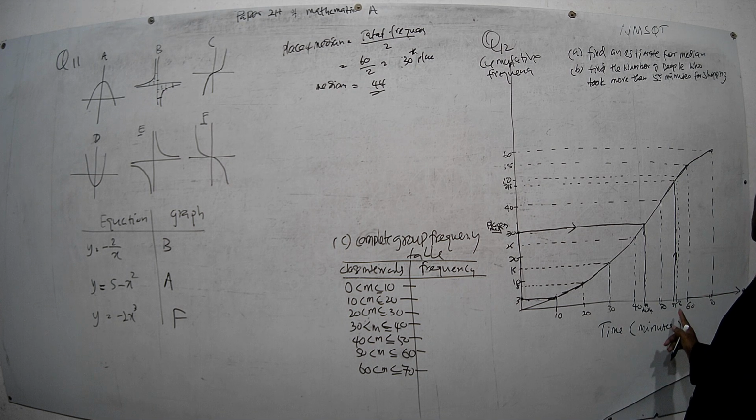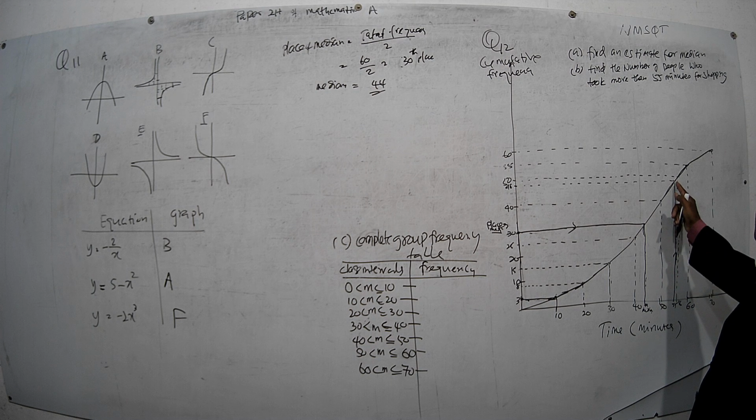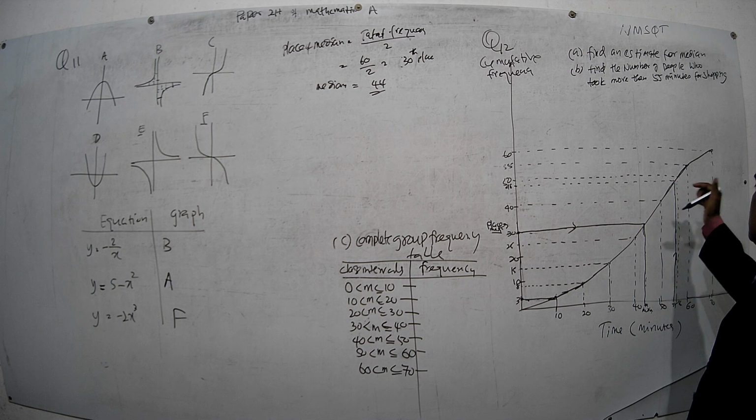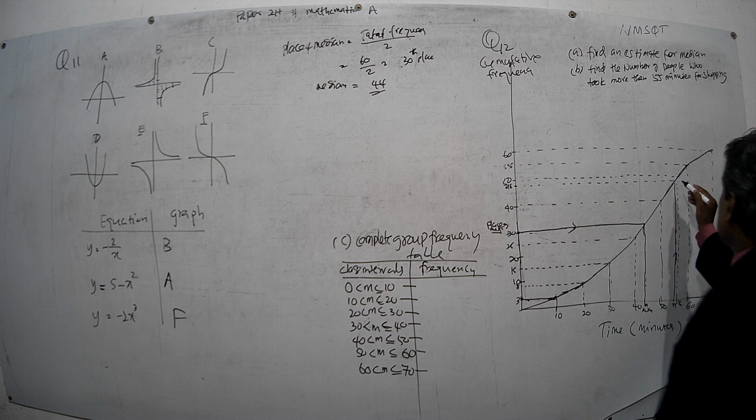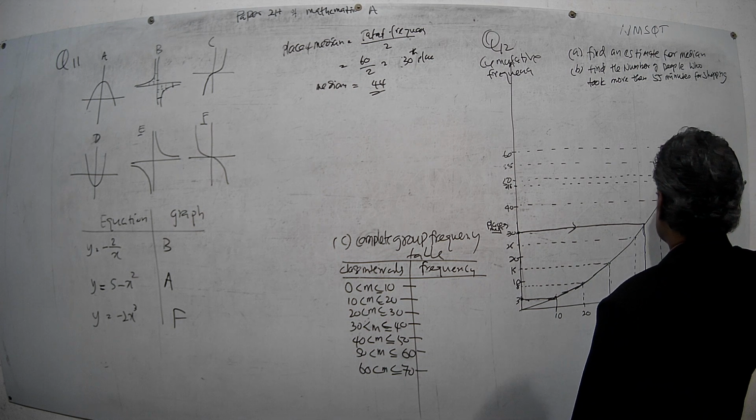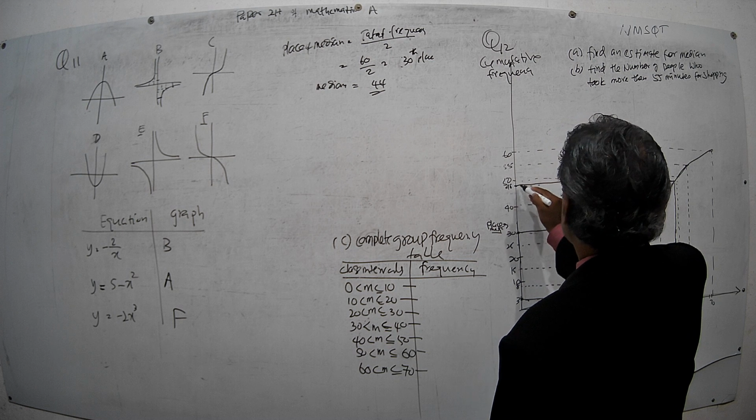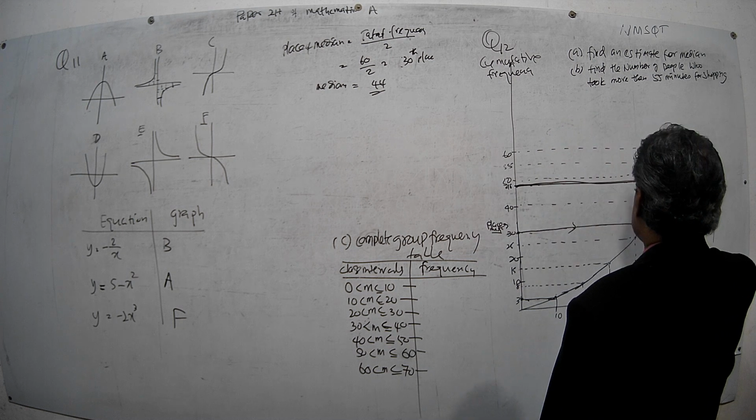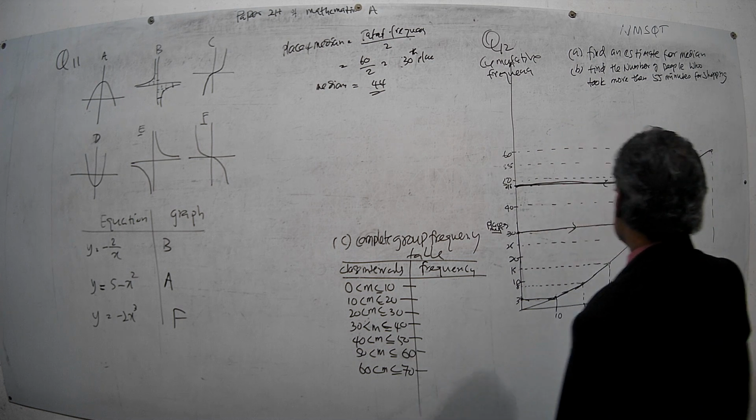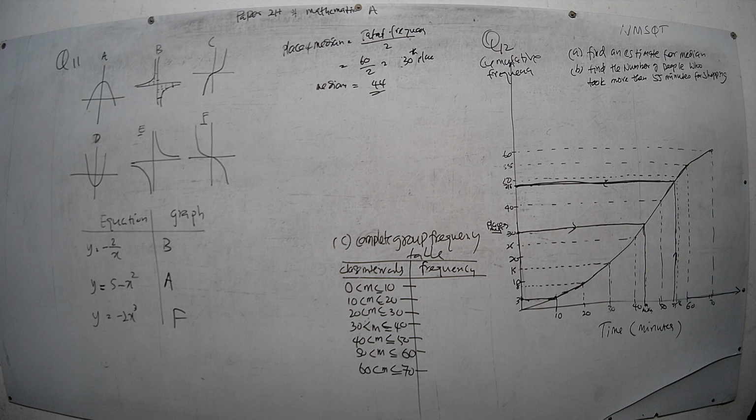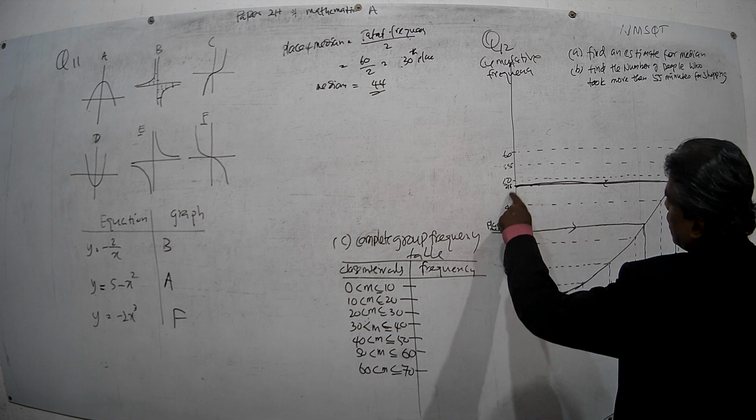Then draw a line to cut the cumulative frequency graph. They intersect at this point. From that point, you draw a horizontal line towards the cumulative frequency axis. Keep a ruler and draw, right? Don't draw like this. Okay. Then from this side, we get 48.